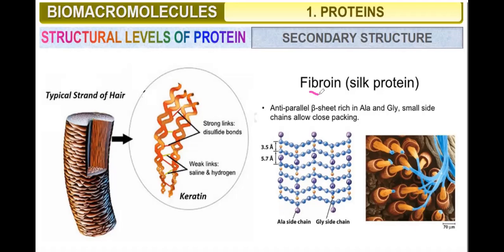And then this is fibroin, that is known as silk protein. This is the structure here. Anti-parallel beta sheet rich in alanine and glycine. Small side chains allow close packing. Because of these side chains, there is close packing of the silk protein fiber. So this is the alanine side chain, and this is the glycine side chain. So this alanine side chain and this glycine side chain, they allow what? Close packing of these amino acids.